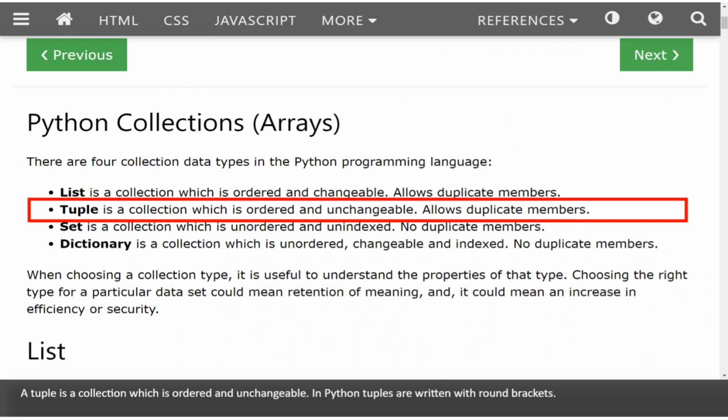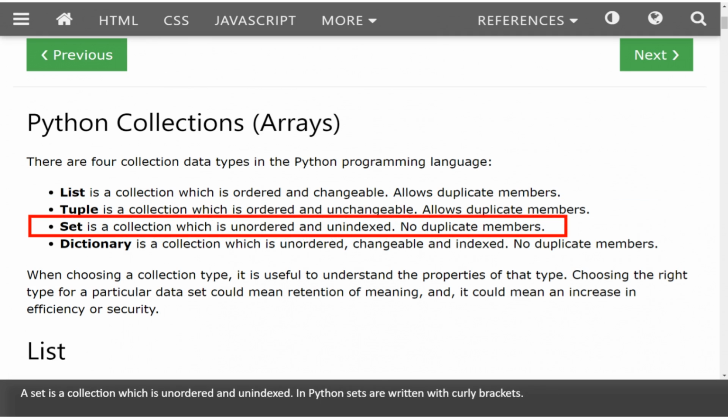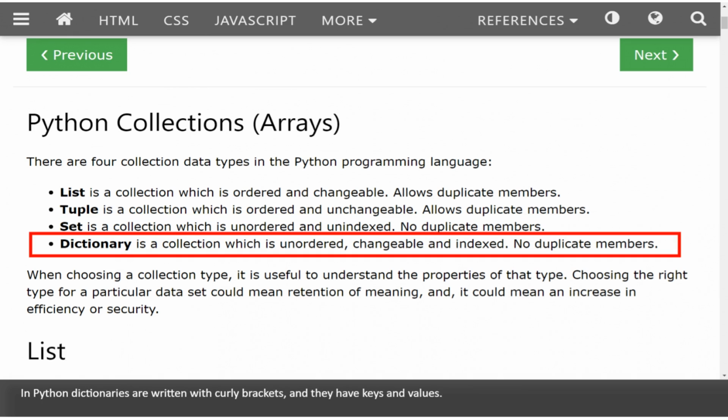A tuple is a collection which is ordered and unchangeable. In Python, tuples are written with round brackets. A set is a collection which is unordered and unindexed. In Python, sets are written with curly brackets. In Python, dictionaries are written with curly brackets, and they have keys and values.